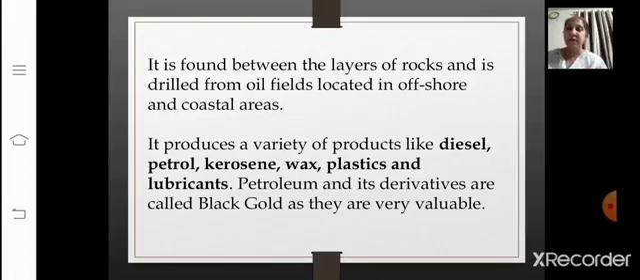It is found between the layers of rocks and is drilled from oil fields located in offshore and coastal areas. This is then sent to the refineries which process the crude oil and produce a variety of products like diesel, petrol, kerosene, wax, plastics and lubricants. Therefore, petroleum and its derivatives are called black gold, as they are very valuable. So remember what petroleum and its derivatives are called. It is called black gold.